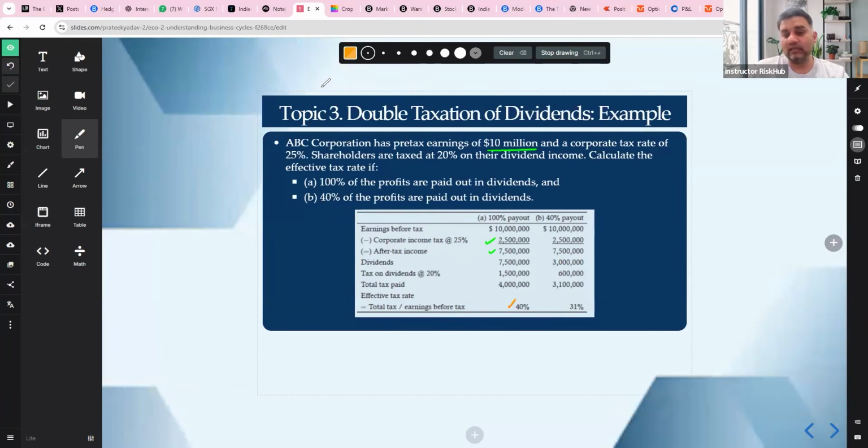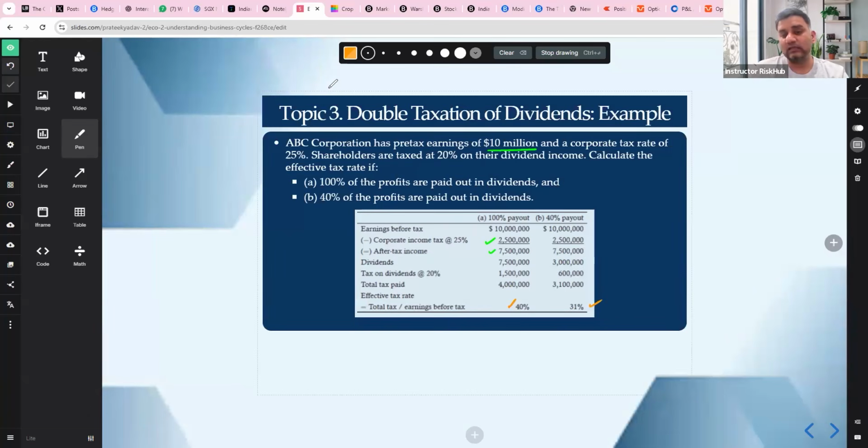Then same thing. You are going at 40% payout, right? In that case, your corporate income tax is 2.5 million. That's fine. But when you go to your dividend, it is 3 million, and the dividend tax is what? Dividend tax is 0.6. So the effective tax rate comes out as 31%.